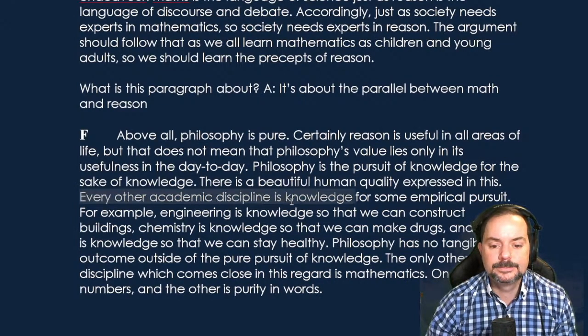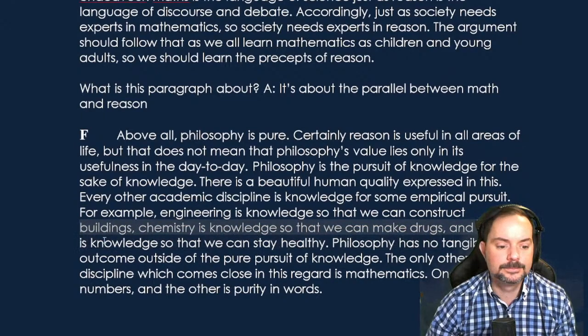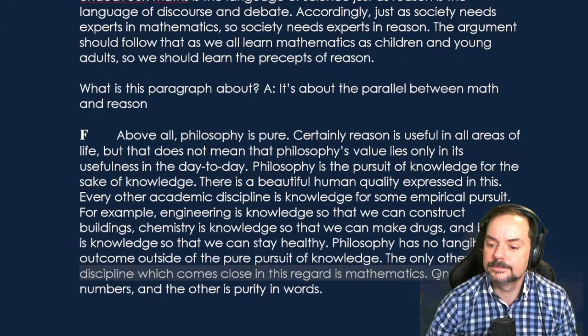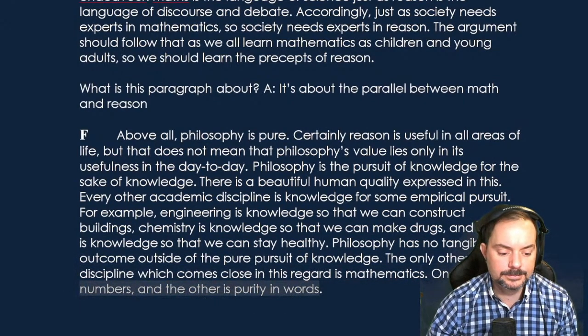Every other academic discipline is knowledge for some empirical pursuit. For example, engineering is knowledge so that we can construct buildings. Chemistry is knowledge so that we can make drugs, and biology is knowledge so that we can stay healthy. Philosophy has no tangible outcome outside of the pure pursuit of knowledge. The only other discipline which comes close in this regard is mathematics. One is purity in numbers, and the other is purity in words.